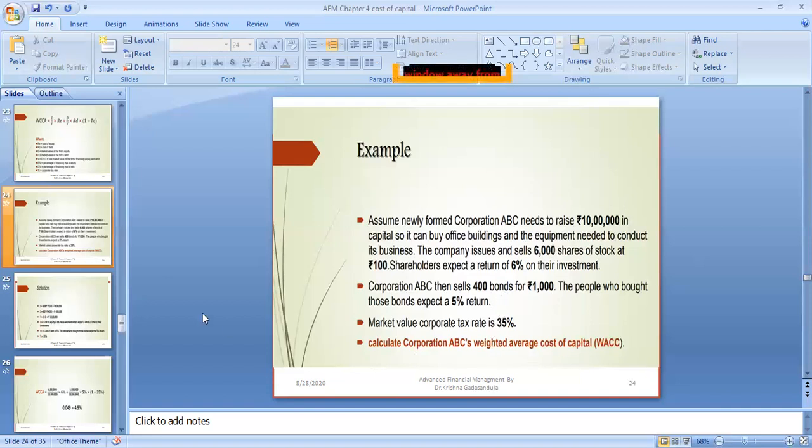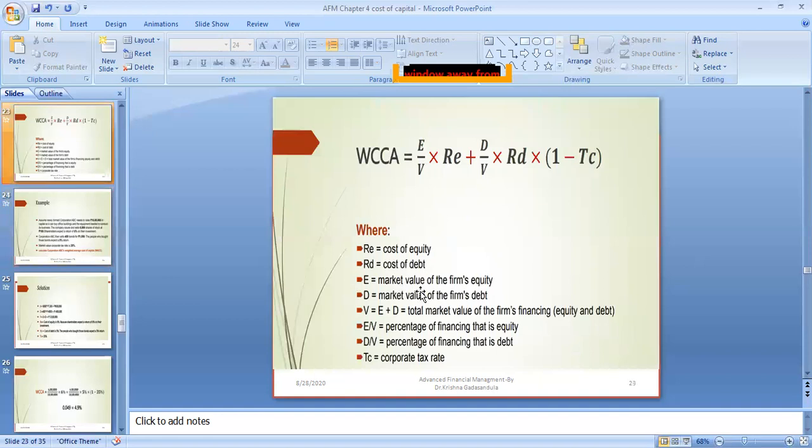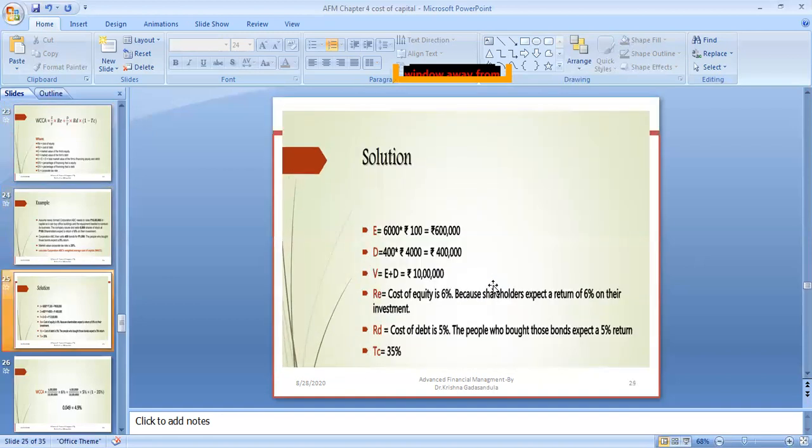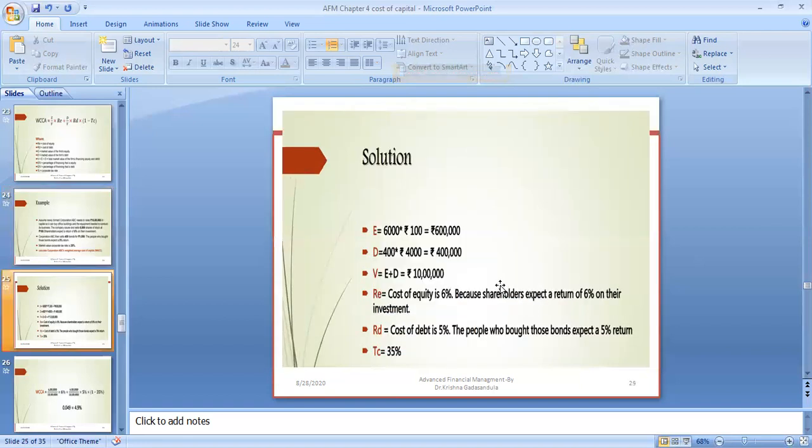Because they have debt and equity also, let's see. E is the market value of the firm's equity. The firm's equity is 6,000 times 100, that is 600,000. And D is 400 bonds times 1,000. Here it is 1,000, it was a mistake, you may correct it. This is not 4,000, this is 1,000. 400 times 1,000 means 400,000. The combination of E and D equals 1 million, because they required 1 million. By combining these two, they are raising the capital.